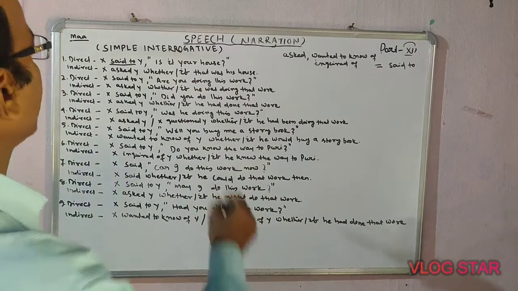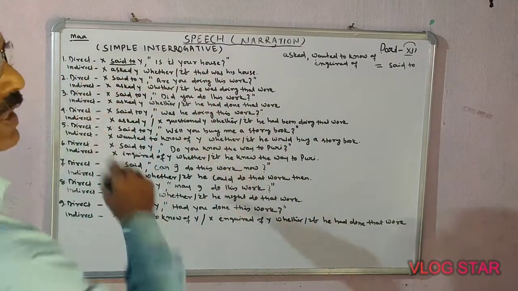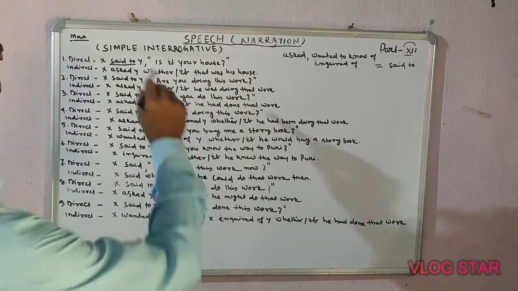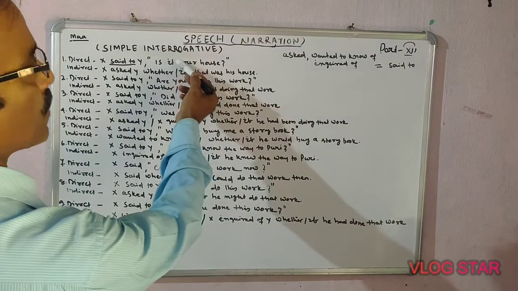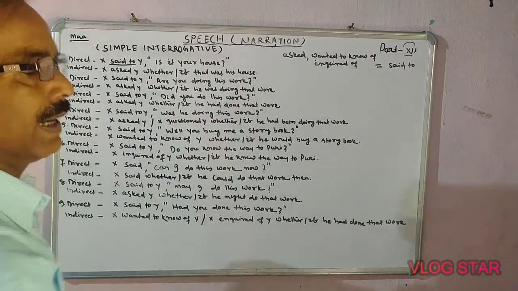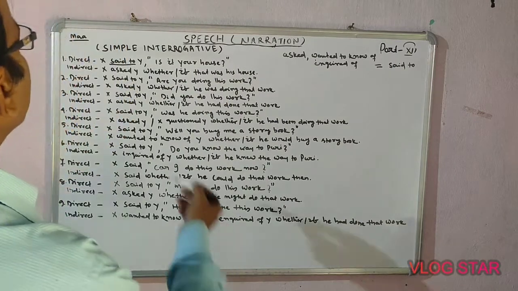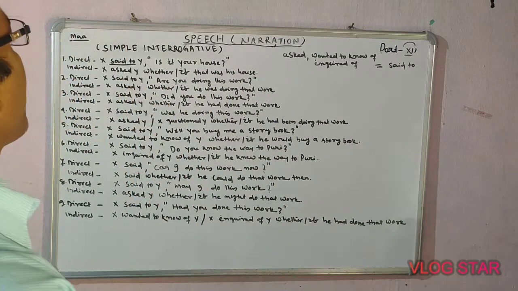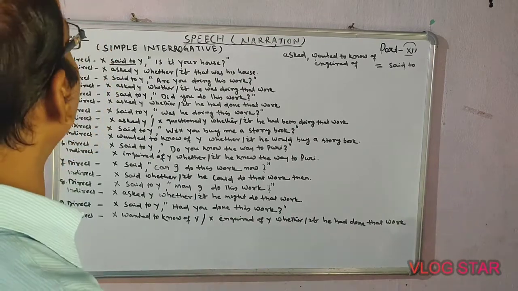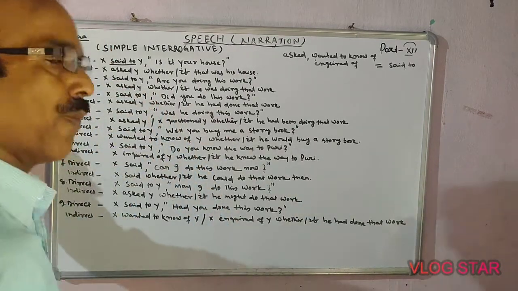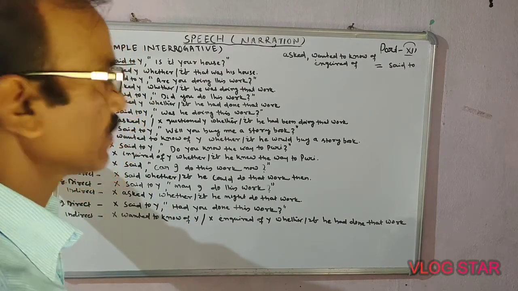But look here, this one is present, and because the reporting verb is past, in indirect speech it will be past. I have given you the formula. That's why: X asked Y whether that was his house. Or you may write: X asked Y if that was his house.